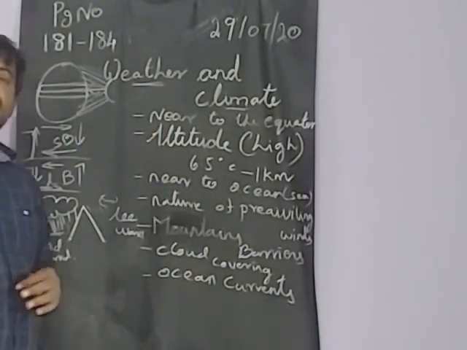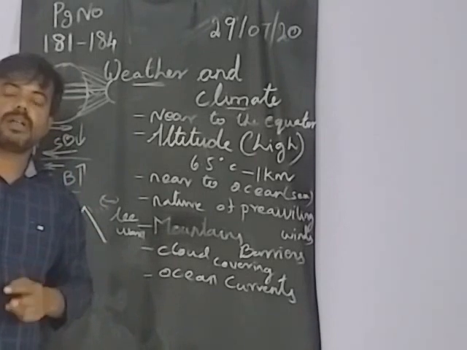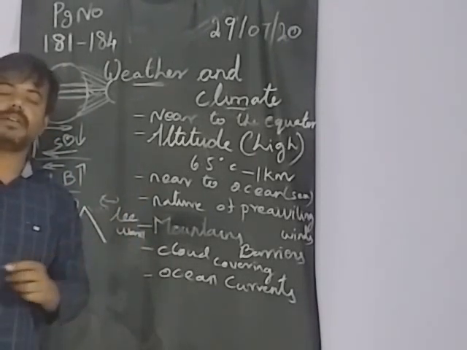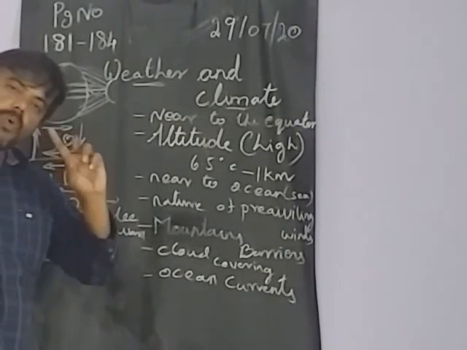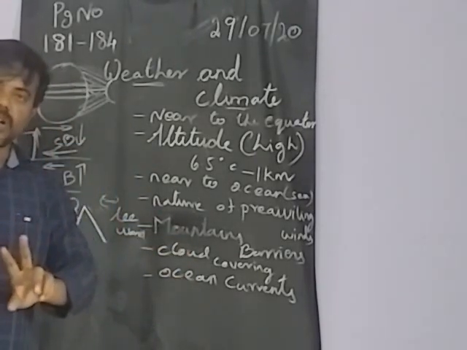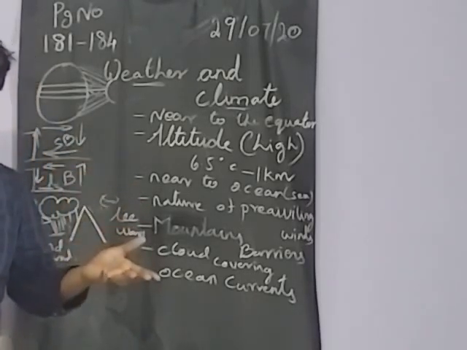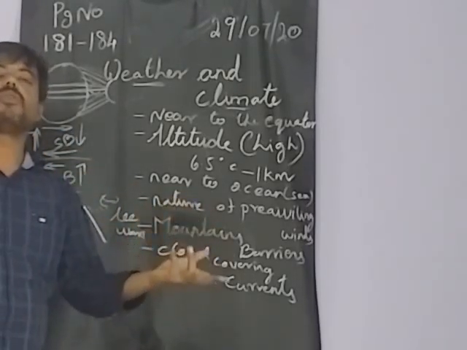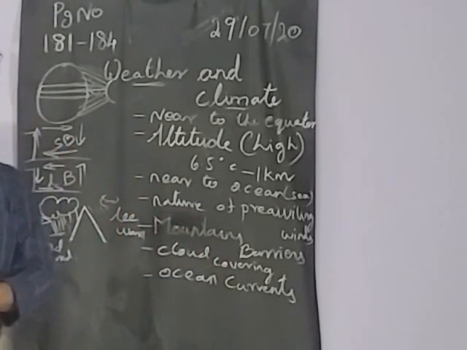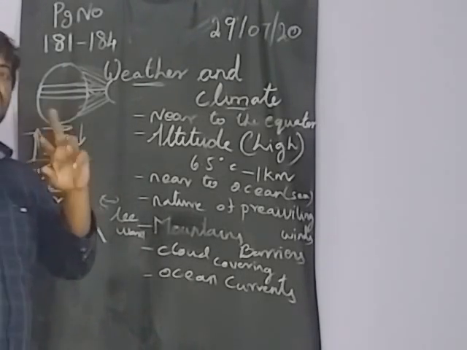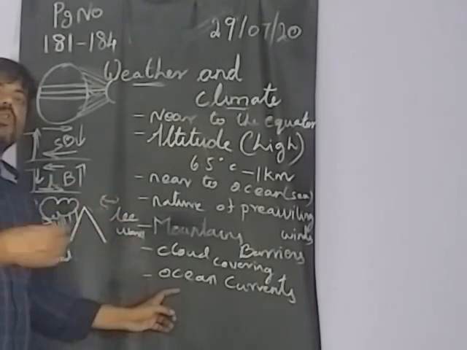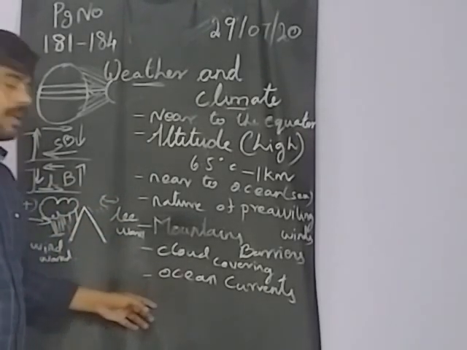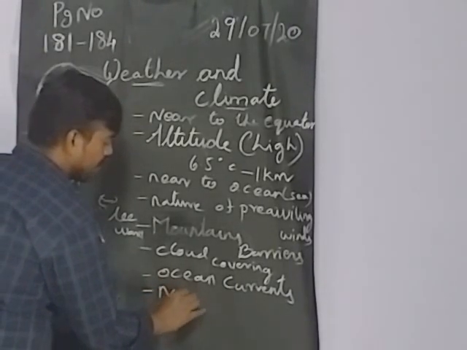What is that? Ocean currents. An ocean current means the water flowing in a certain direction in the ocean. There are warm ocean currents and cold ocean currents. The coastal regions near a warm ocean current will get more temperature. The areas with a cold current will have a lower temperature. So these changes also happen because of the ocean currents. Warm means high temperature, cold means less temperature. That's it. Okay, next one, natural vegetation.